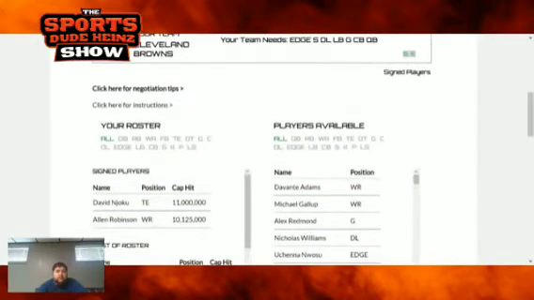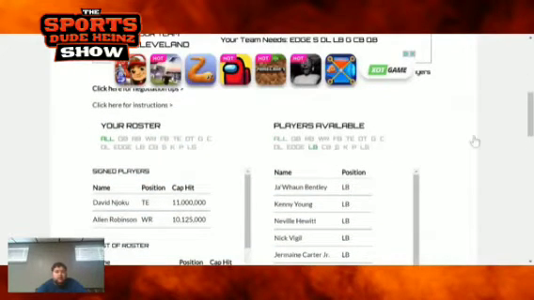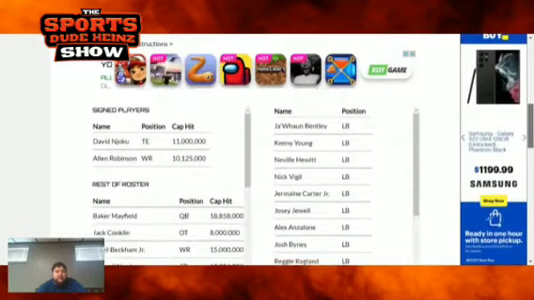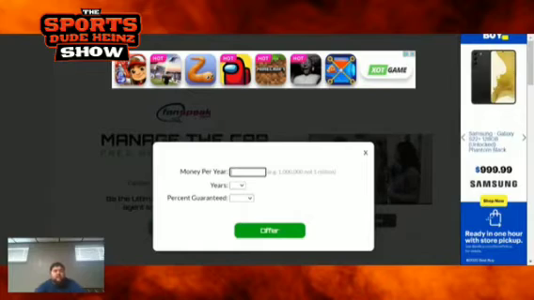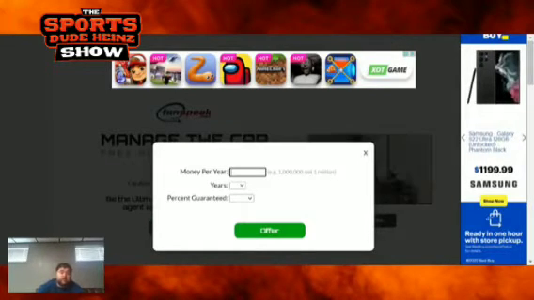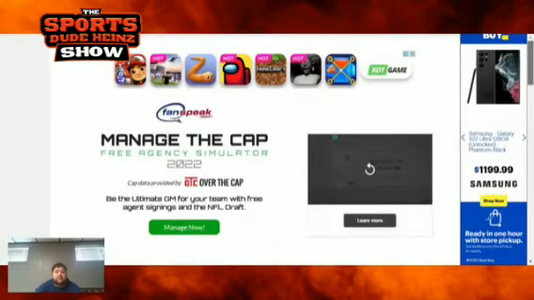Defensive tackle, corner, linebacker. Linebacker, Neville Hewitt stands out to me, a guy who has kind of been underrated the past year or so. Had about 70 tackles, I believe, with Houston this past season. The year prior, he had over 100. I want to try 4.5 for him. Just getting some more depth at linebacker. I don't think that's a bad idea. 1-year deal for Neville Hewitt. See if he accepts that.